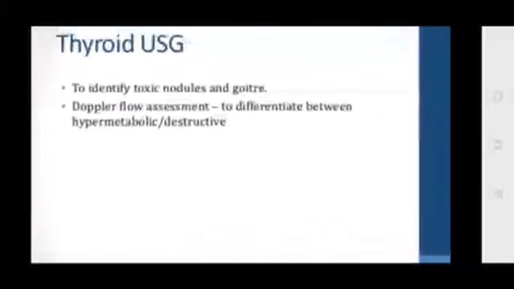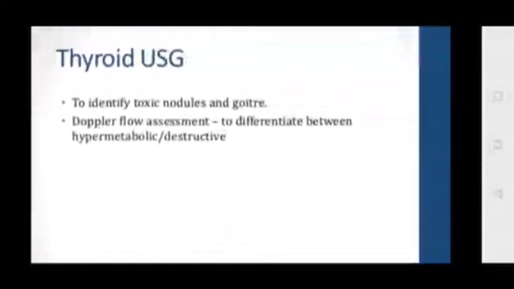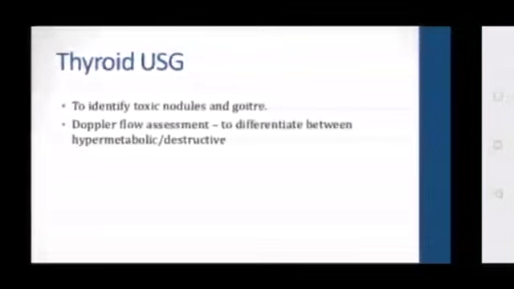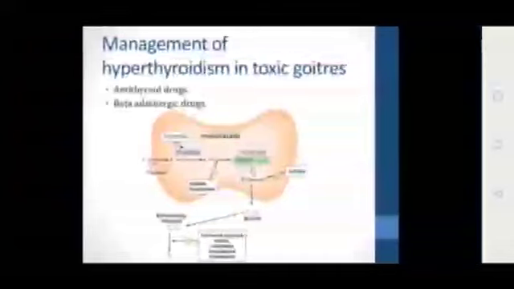Okay, thyroid ultrasound: in what way does it help? It helps to identify the toxic nodules and the goiter. Doppler flow assessment of that ultrasound helps to differentiate between hypermetabolic and destructive glands. Okay, we shall discuss how you manage this hyperthyroidism in toxic goiters.